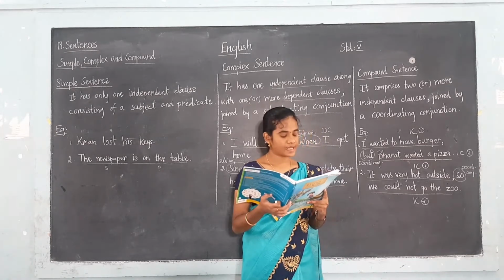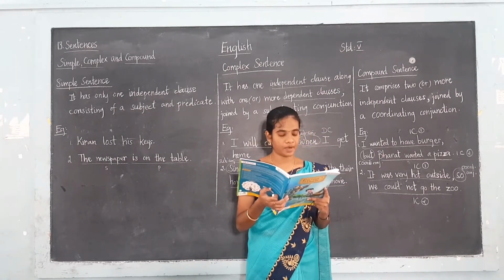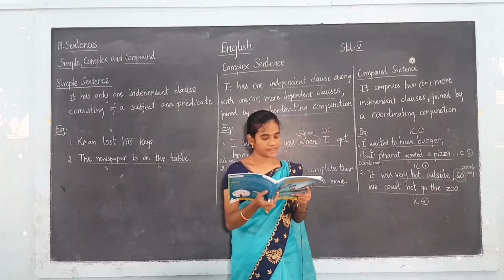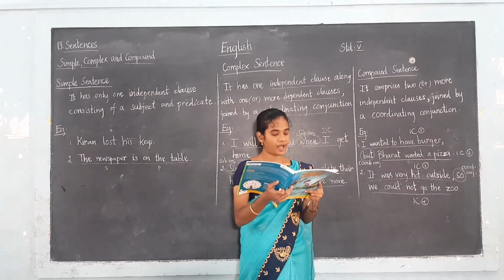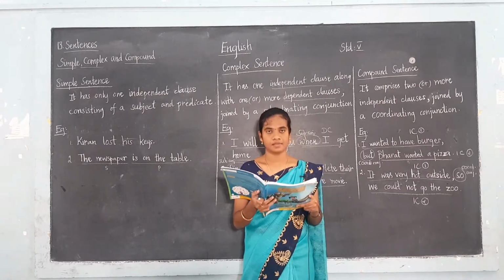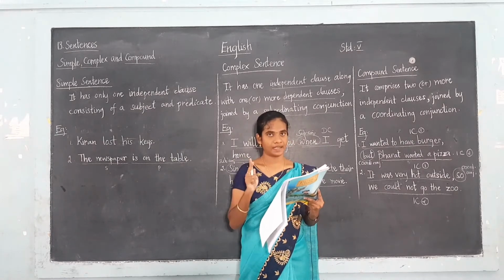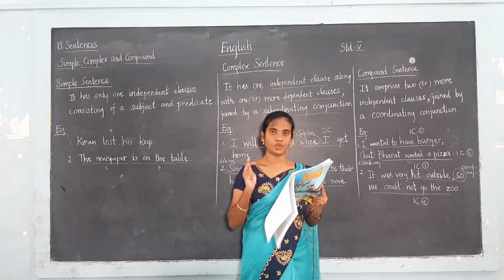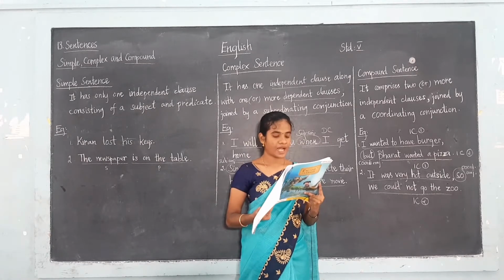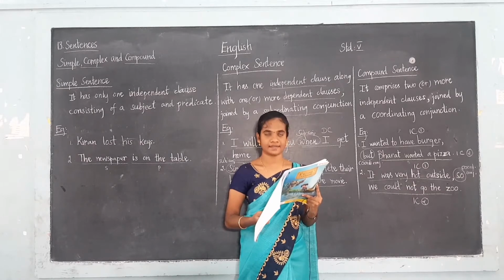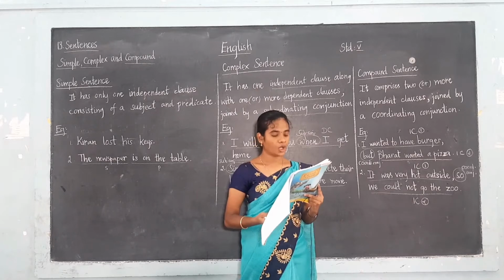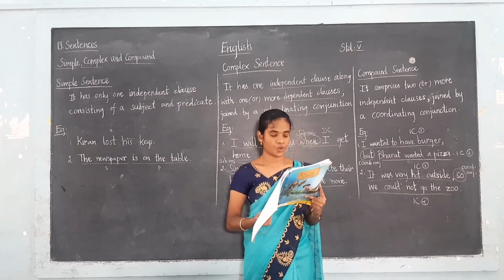See the next example: I want to have a burger but Bharat wanted a pizza. I have already explained this example. See the next one: My mother had to go to Delhi, so I stayed at my friend's place. Here there are two independent clauses. What are they? My mother had to go to Delhi is the first independent clause, and I stayed at my friend's place is the second. Both clauses are joined by the coordinating conjunction so.